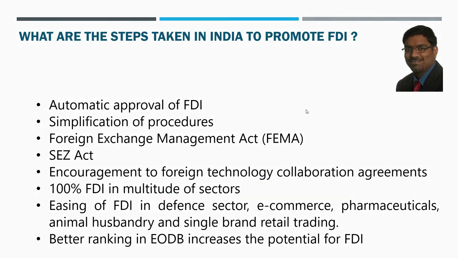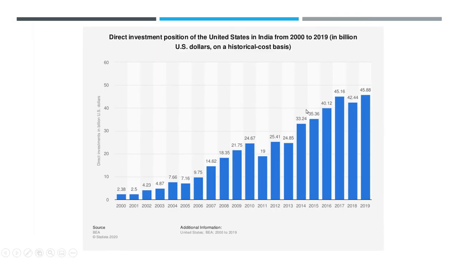And let us look at some of the realities of what happened to the story of India. Again, you don't need to remember any of these things, only for example purposes. How the FDI has grown in India for all these years. You can see this as a graph. A lot of growth happened from 2000, if you take that as a starting year, to 2019. Almost from around $2.5 billion to almost $46 billion.